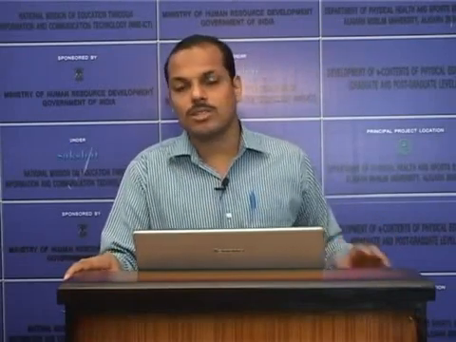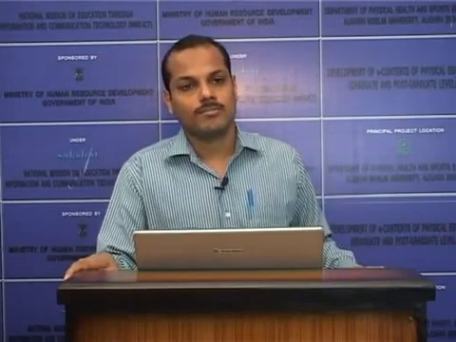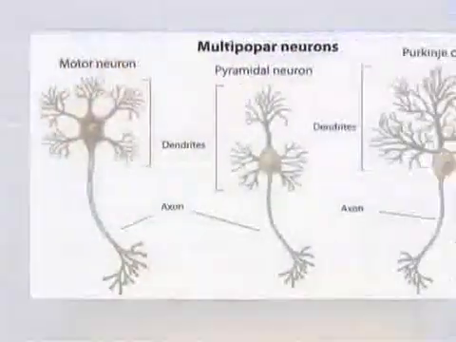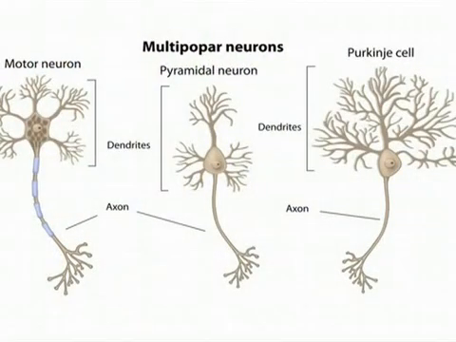If only one extension is there, it is only an axon. It will be a cell body and axon. Now, if two extensions are there, it means one axon and one dendrite will be there. So this is called bipolar. Now, there is another type of neuron called multipolar neuron. Multipolar neurons have many dendrites and one axon. Usually one axon will be there.